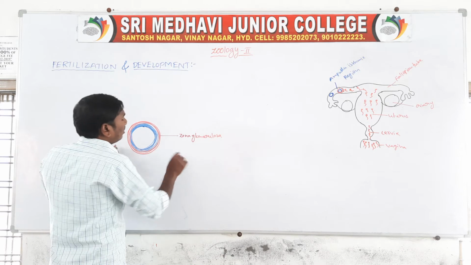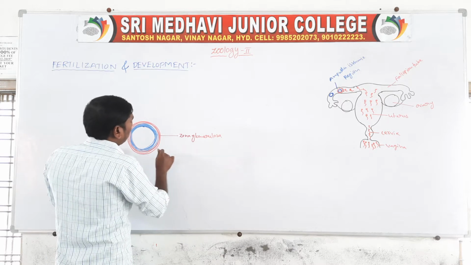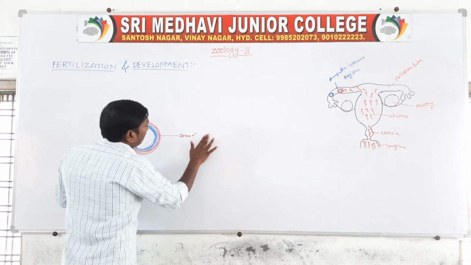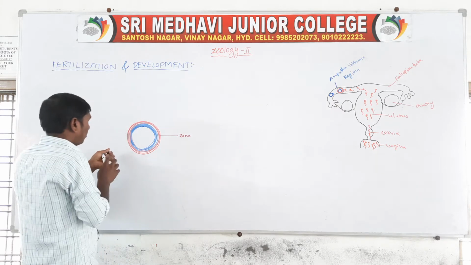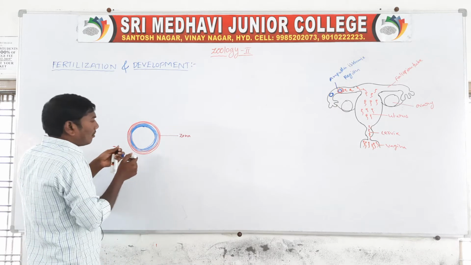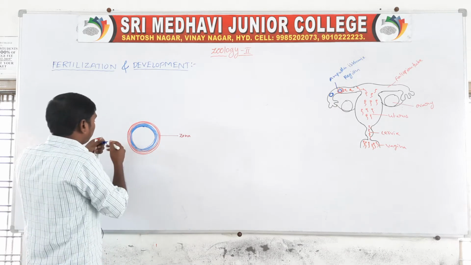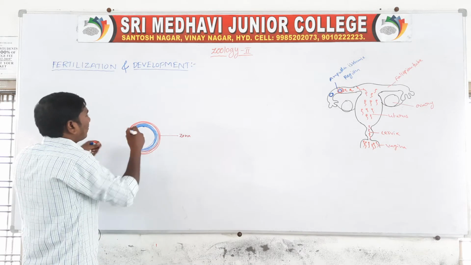Next, the ovum is covered by the follicular cells.